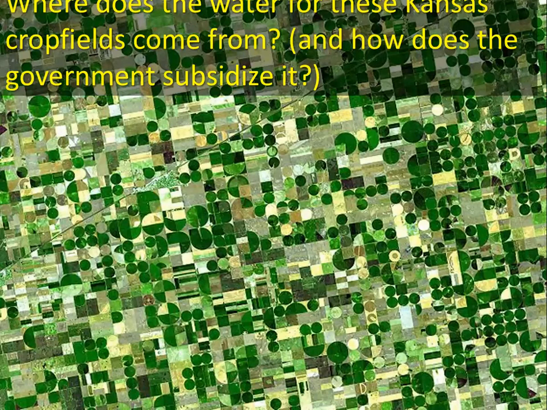So here's a question: where does the water for these Kansas crop fields come from, and how does the government subsidize it? So it's pretty amazing. This is grasslands, right? There's not a whole lot of rainfall, yet we see a huge amount of agriculture happening there.